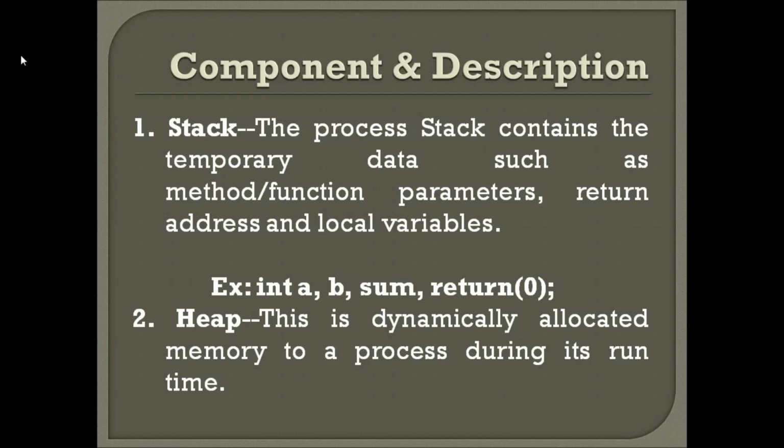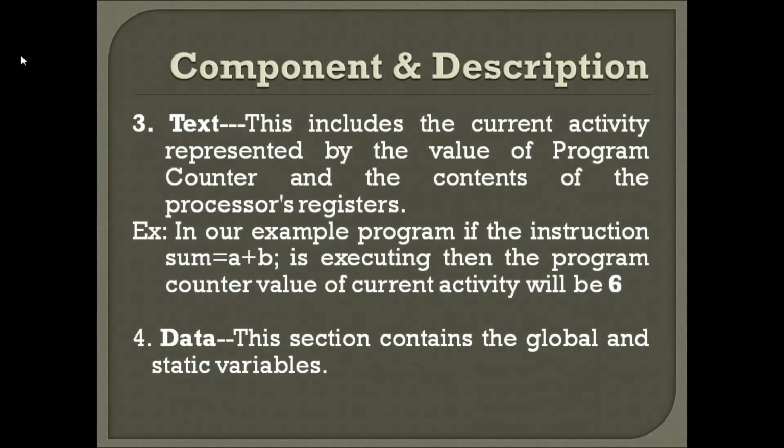So next is heap. This is dynamically allocated memory to a process. During the runtime, this memory is allocated. Initially I am not going to use this heap. Based on the requirement of the process, I am going to use this at runtime. For example, if a process needs extra memory, I can use this heap to allocate that. Understood, guys? Next, the text.